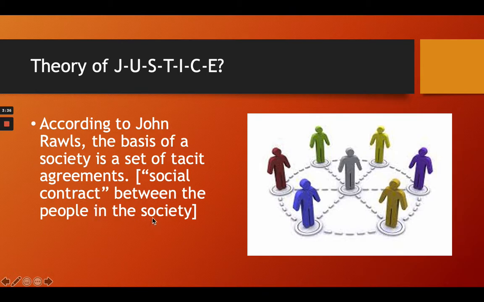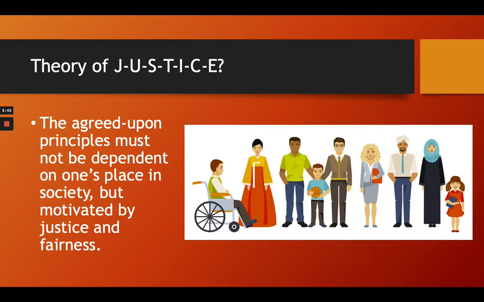If you want to live in a society, you will have to abide by the rules of that society. The agreed upon principle must not be dependent on one's place in the society, but motivated by justice and fairness. So whatever rules and regulations we have, let's take a look at the different people. This person is in a wheelchair. This is a lady wearing a kimono. Two men supporting a young boy. A Muslim lady and a little girl.